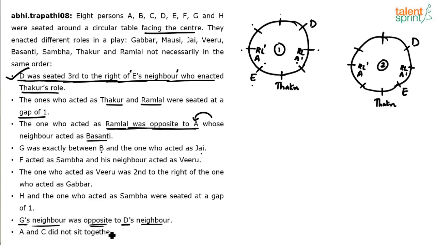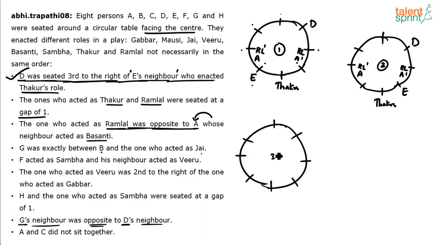A and C did not sit together. A and C did not sit together, again cannot be done anything because A's position itself is not fixed. So if you observe, after doing whatever plotting we have done so far, no other piece of information is useful because he is always talking about new persons. All the statements have got some new person here. These are not interconnected statements. So what we can better do is duplicate 1, duplicate 2 like this and try out the possibilities like 1, 2, 3, 4, 5, 6, 7, 8.